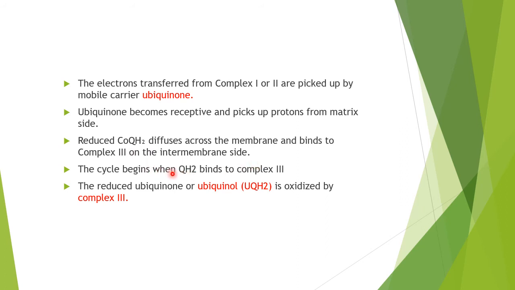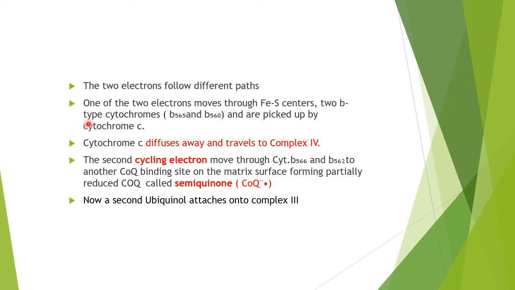The cycle begins when QH2 binds to complex third. The reduced ubiquinol is oxidized by complex third. That means there will be bifurcation again. The two electrons follow different paths.